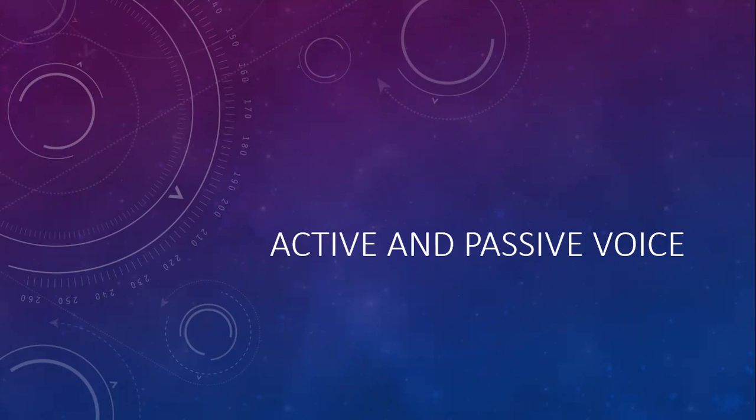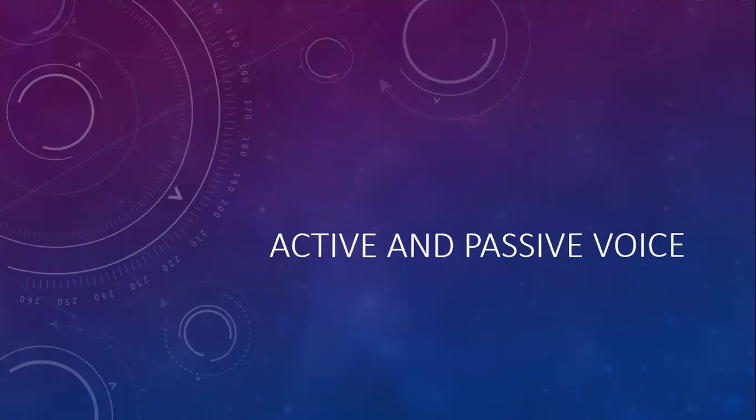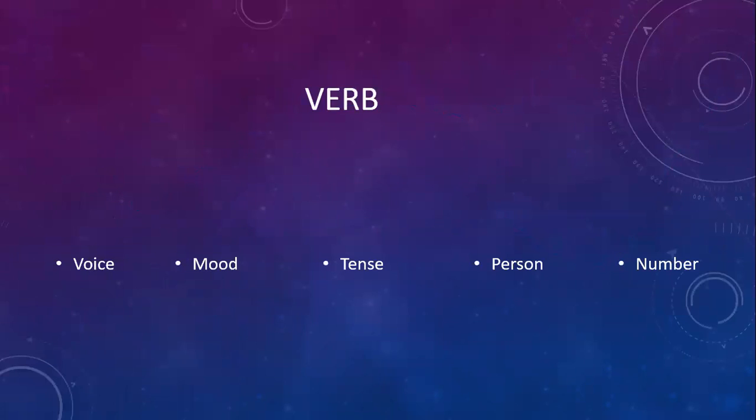To understand these terms, first we need to take into account that, according to English grammar, the verb has five properties: person, number, mood, tense, and voice. Now we will focus on the voice aspect, which is the relation between the subject and the verb in a sentence.